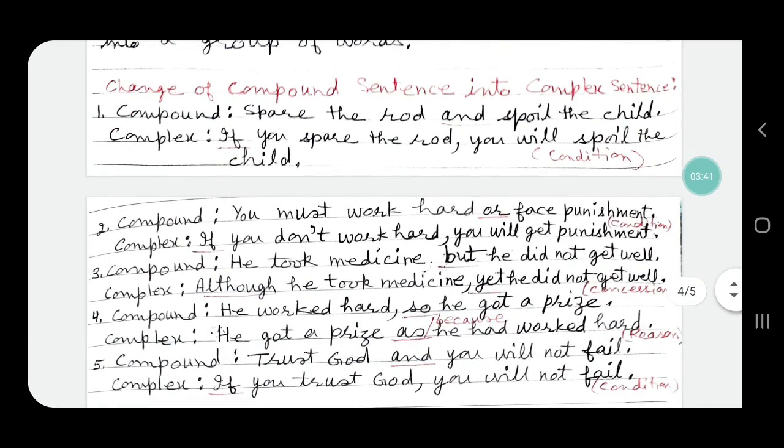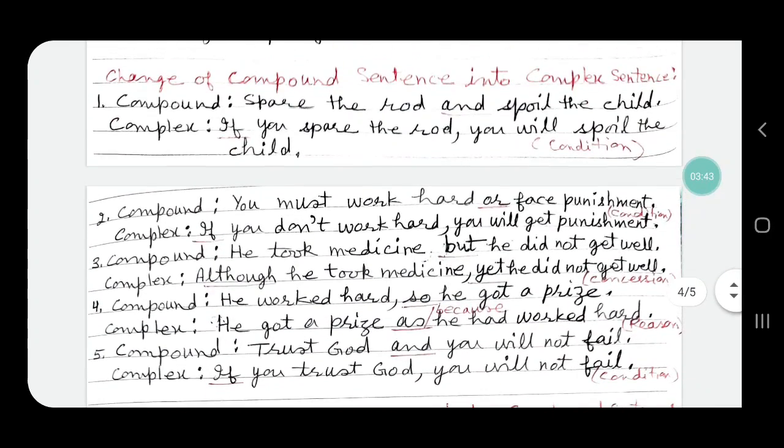Next is change of compound sentence into complex sentence. Sentence number 1, compound sentence is, spare the rod and spoil the child. And is the conjunction here. This is a compound sentence and we have to change it into a complex sentence.